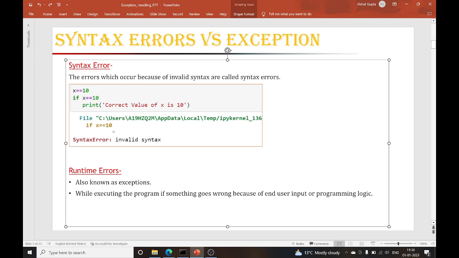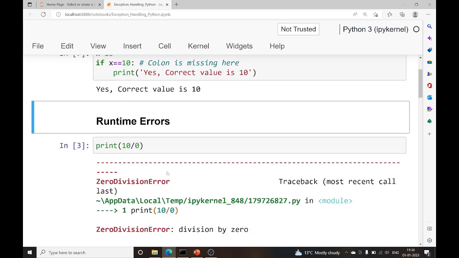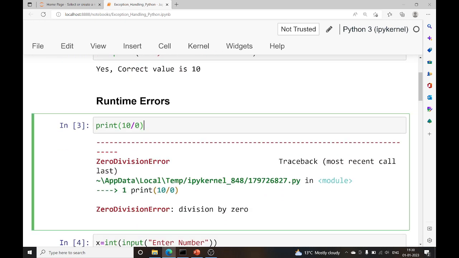So let's go to the example for this exception. If I move this, you can see here a runtime error real time example. If I check runtime error real time examples, I'm dividing 10 by 0. It simply means we can't divide 10 by 0, so it is leading to a runtime error.